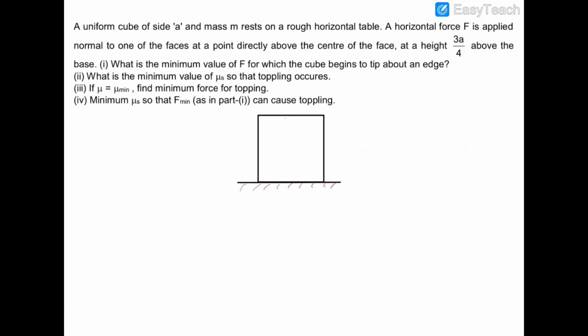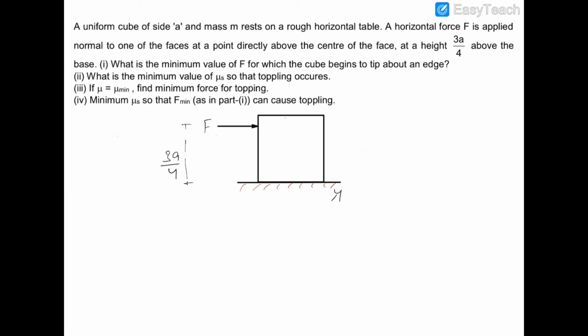In this question, there is a uniform cube of side a and mass m, resting on a rough horizontal surface. A horizontal force F is applied on this cube at a distance of 3a by 4 from the ground. It is given that the coefficient of friction on this surface is mu.